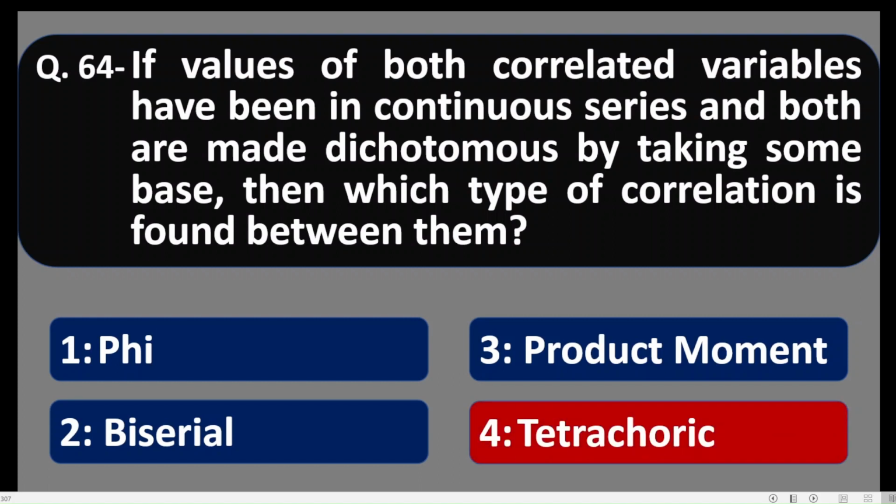If naturally divided variables are taken, if both the variables can be divided in two parts naturally, then instead of tetrachoric we have to use phi correlation. Here the correct option is tetrachoric.